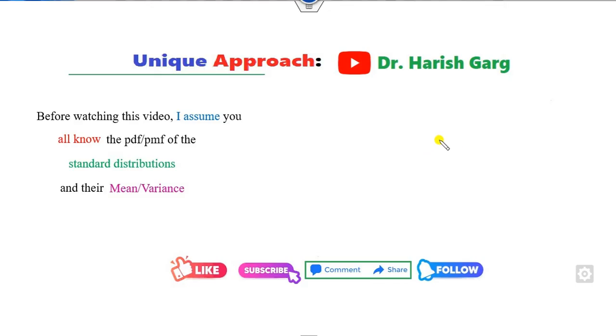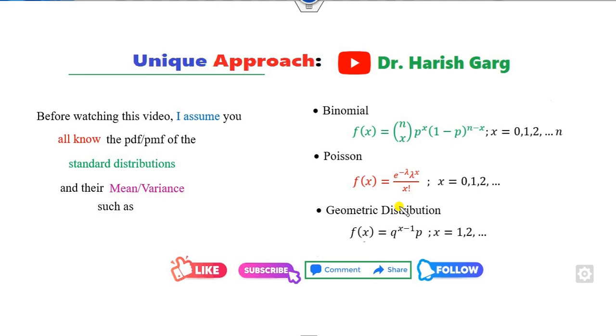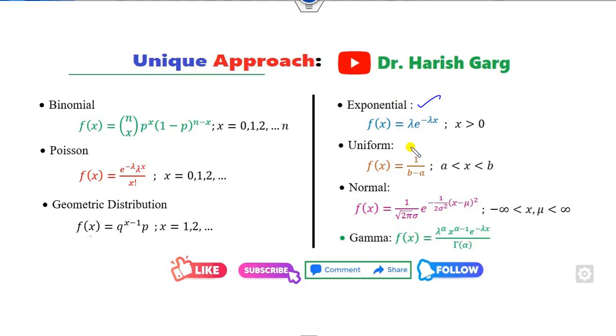I assume that you all know the standard distributions like binomial, Poisson, geometric and their respective mean and variance. For the binomial, the mean is np and the variance is npq. For the Poisson, the mean is lambda and the variance is lambda. For the geometric distribution, the mean is 1 over p and the variance is q over p squared. Similarly, for the continuous distributions, you must remember their mean and variance.